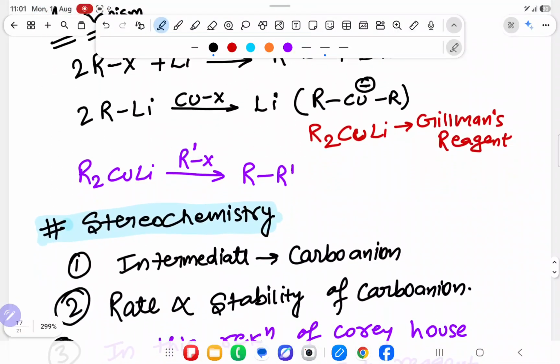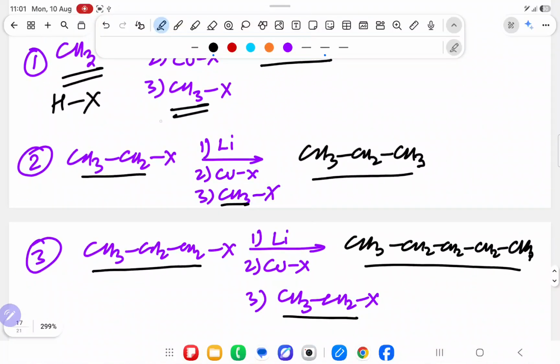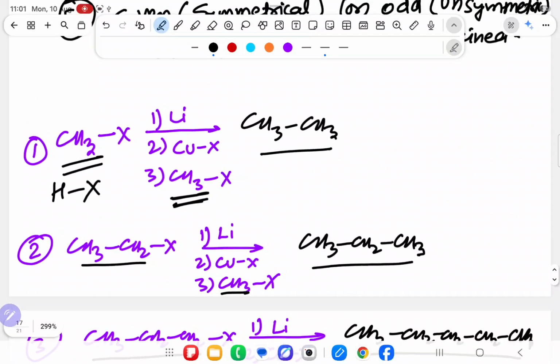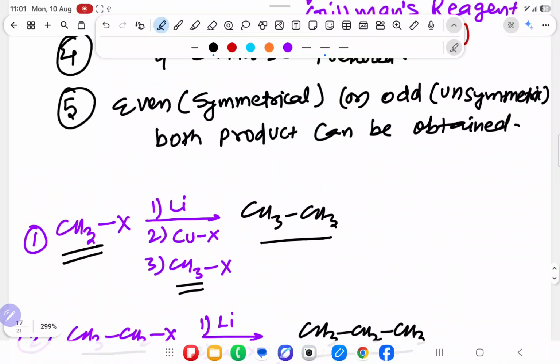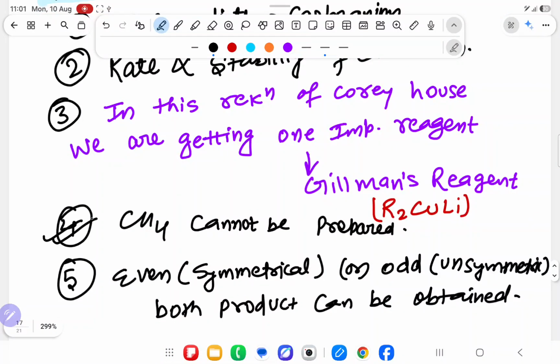So H is not coming. Suppose someone says, sir, RX over here, CH3H over here, they will combine and form CH4. But the problem is that we are not able to take this. Understanding the point? So this is not a valid point. So again we are not able to produce CH4. And how will we produce CH4? By using, say, soda lime decarboxylation.